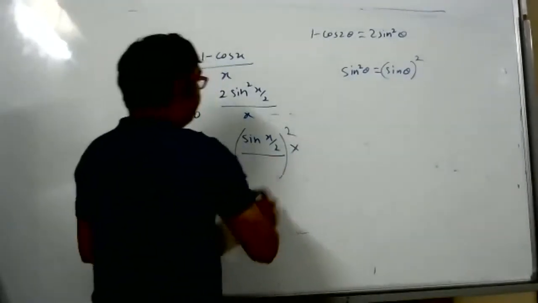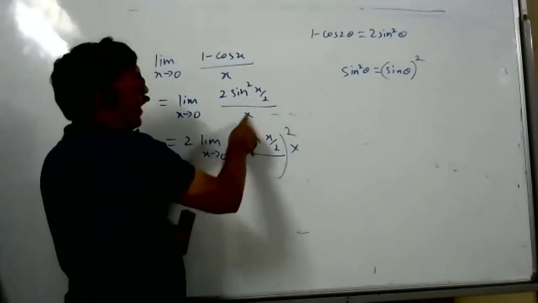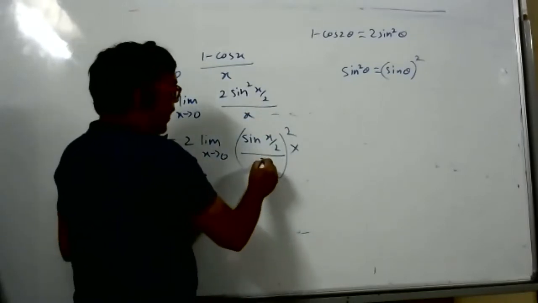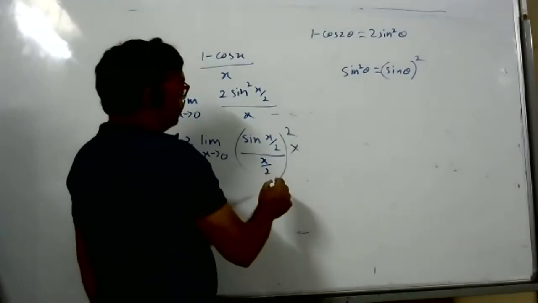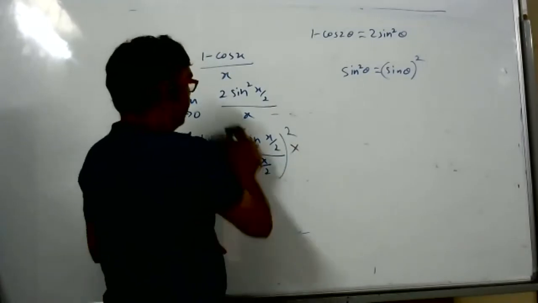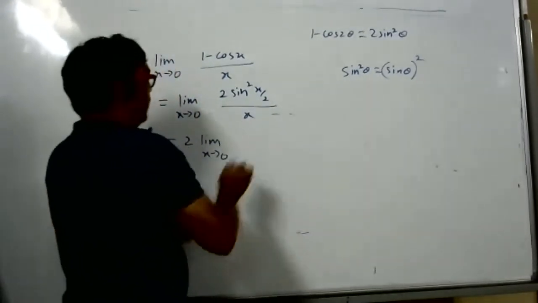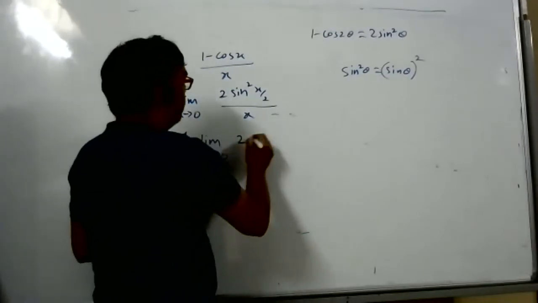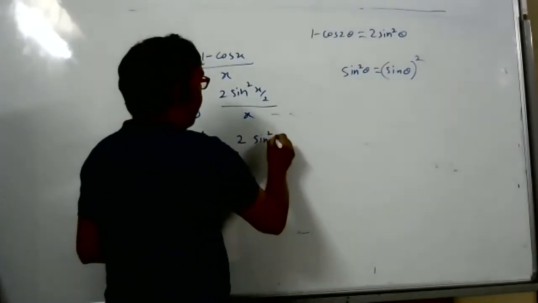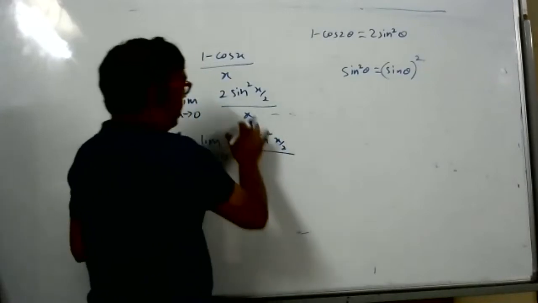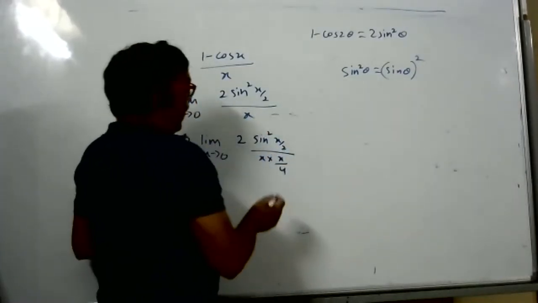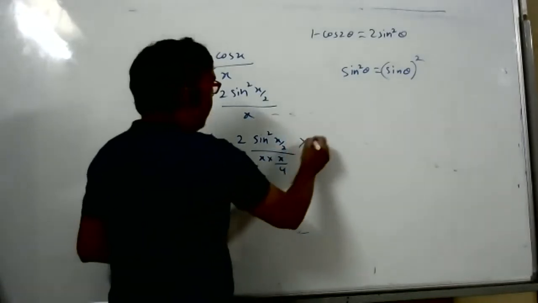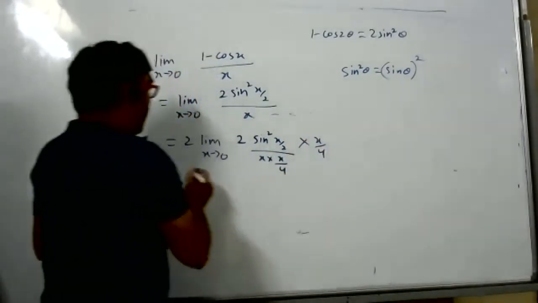Now this angle should be same, x by 2. So I will divide by x by 2. So here what should I write now? Tell me. Multiply by x by 2. Some mistake is there. X by 2 whole square. Wait, 2 sine square x by 2. So here x into x by 4, and here also I will multiply with x by 4.